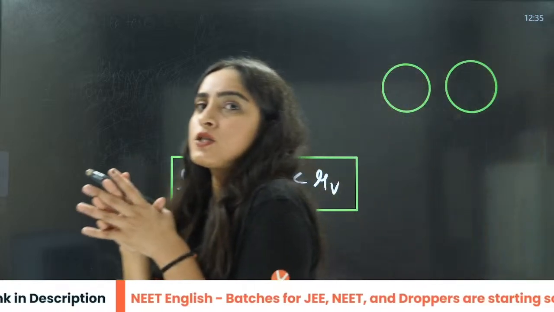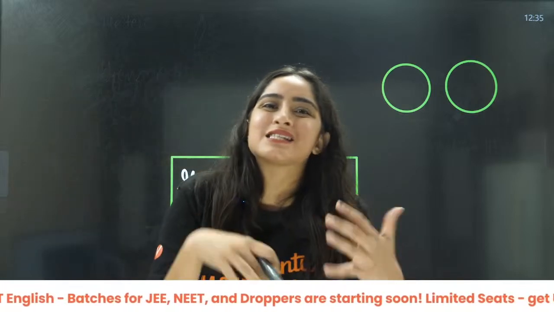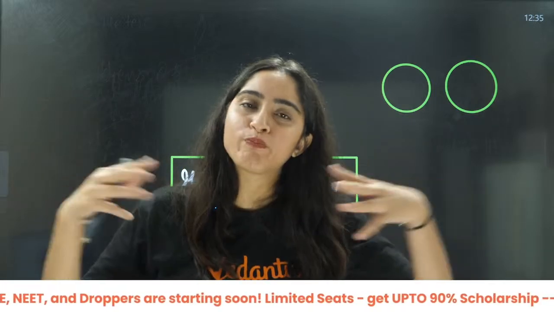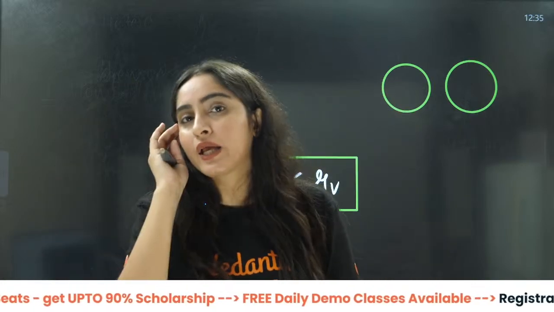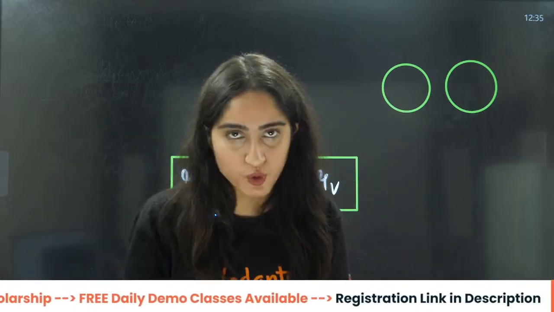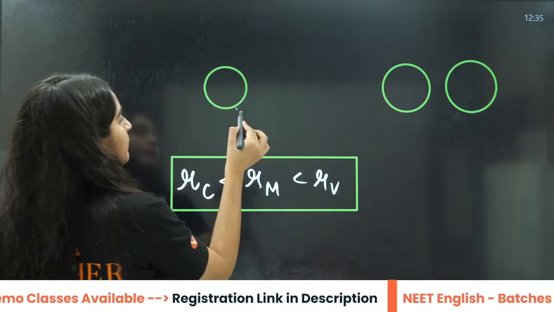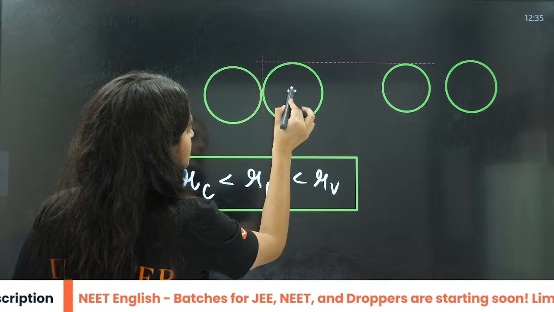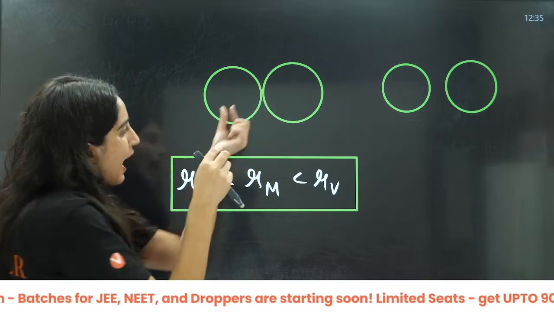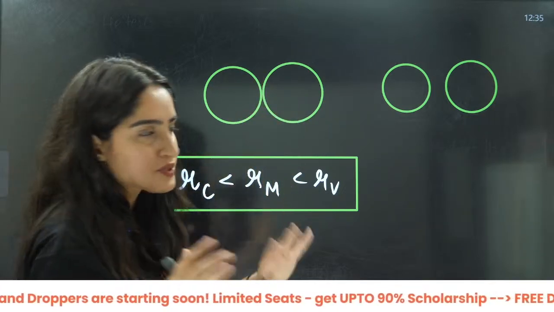Nearest neighboring distance means as close as it is possible. They do not stick to each other, but it is the closest distance that we can imagine in van der Waals force. In metallic, they will stick to each other. There is no actual distance between these two atoms.